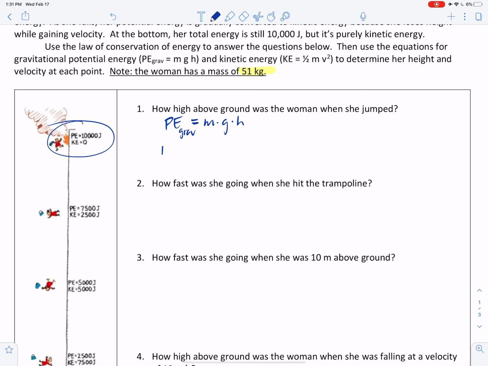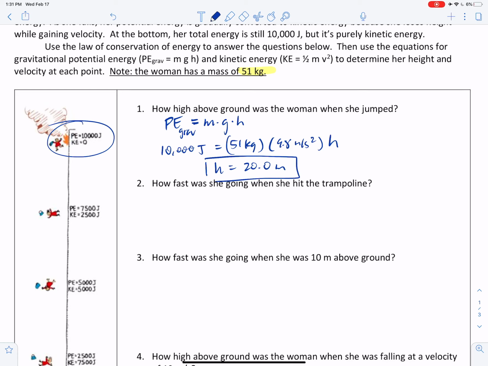She's got 10,000 joules of gravitational potential energy. Her mass is 51 kilograms. G is acceleration due to gravity on the Earth, and her height is the unknown. Solving for her height, we get, conveniently, 20 meters. So she's jumping from a window 20 meters above ground.